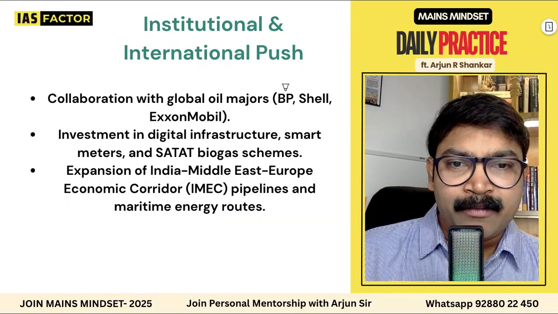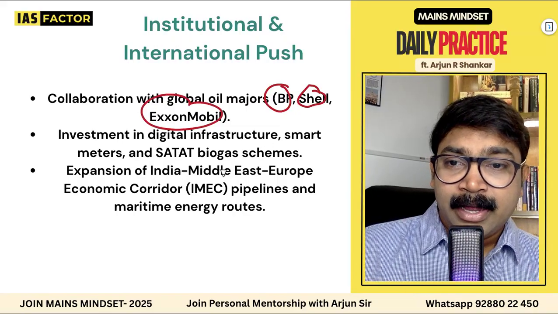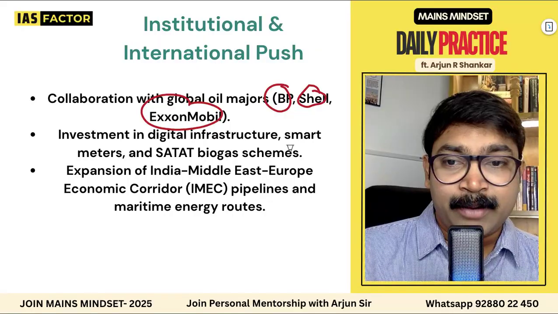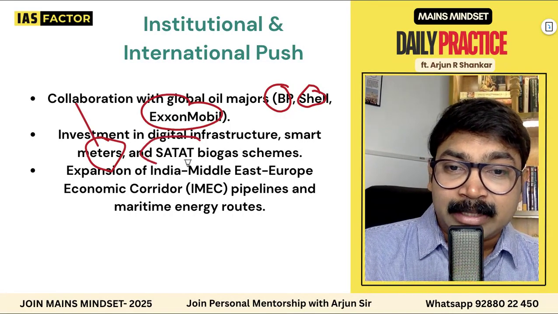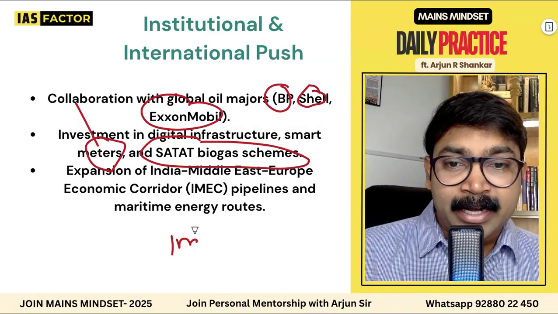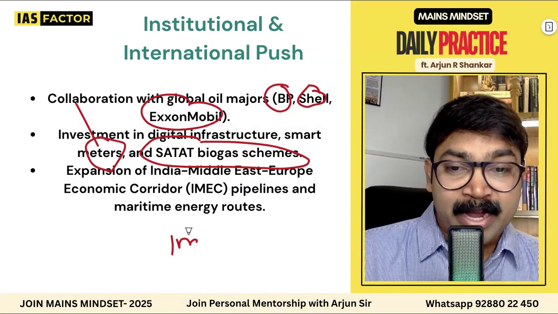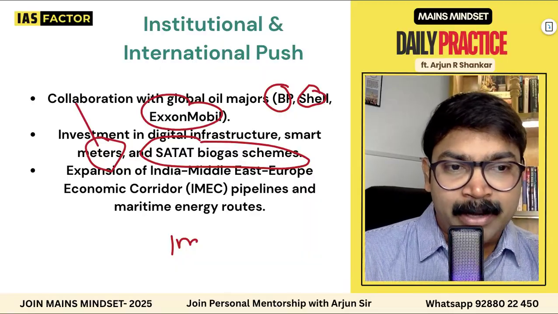And we are collaborating with BP, Shell, ExxonMobil, everybody. We are investing in digital infrastructure. Like what is a smart meter? Concept of smart meter. What is the SATAT biogas scheme? And IMEC. We are expanding IMEC, India-Middle East-Europe Economic Corridor, pipeline and maritime energy routes. So definitely we need to bring the point of IMEC into this.